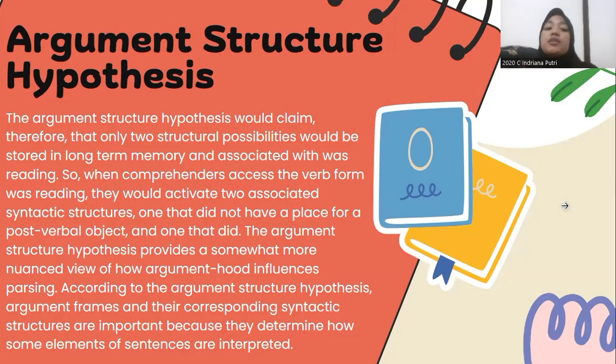The argument structure hypothesis provides a somewhat more nuanced view of how arguments influence parsing. According to the argument structure hypothesis, argument frames and their corresponding syntactic structures are important because they determine how some elements of a sentence are interpreted.